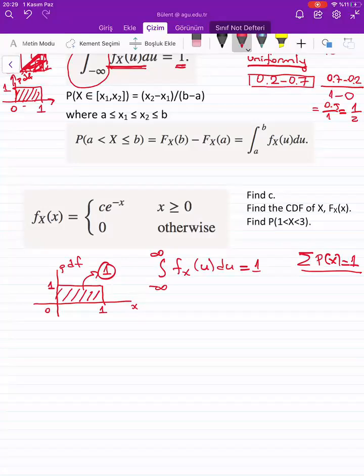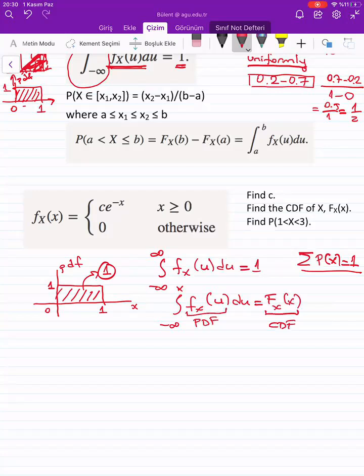So secondly, if I'm talking about the CDF function, the integral of f of x, u du, will be equal to F of x, okay? This is the CDF function. This is the PDF function, okay? I can write PDF or CDF like that, okay? You may find this in different books like that.